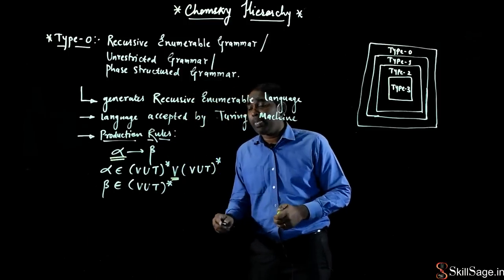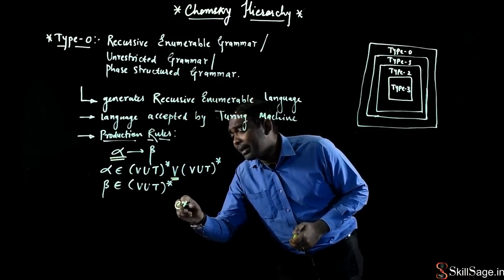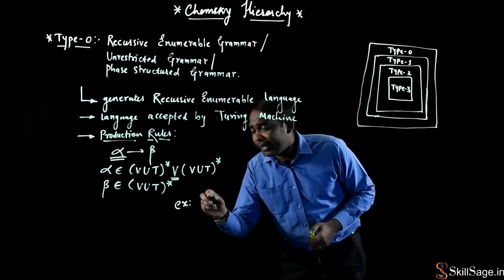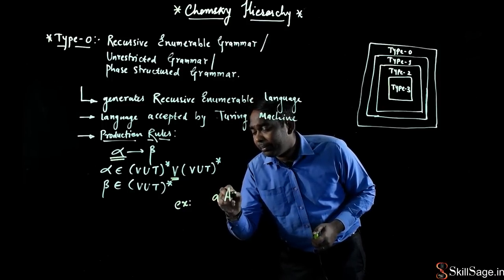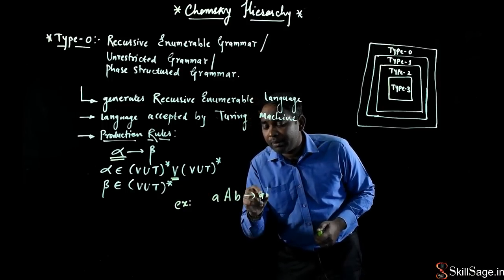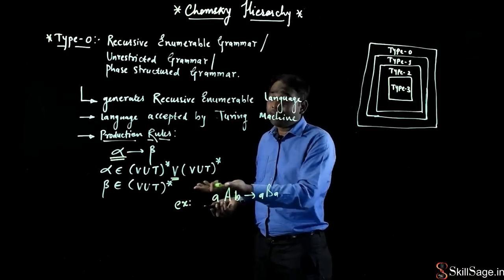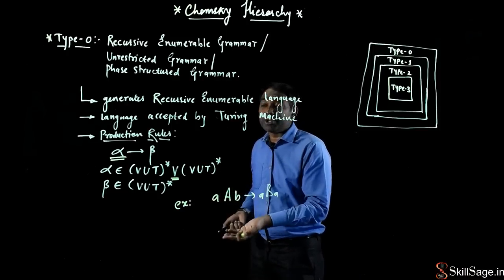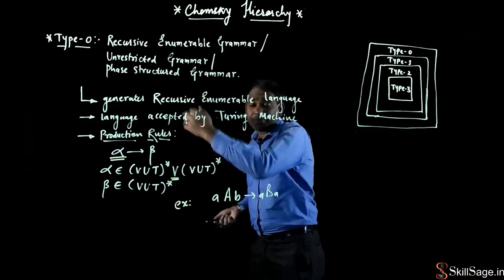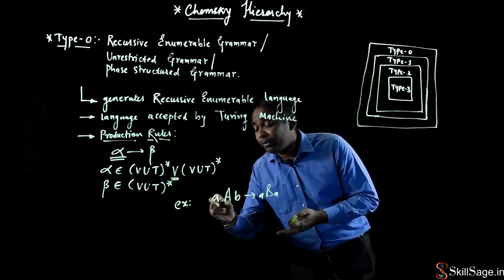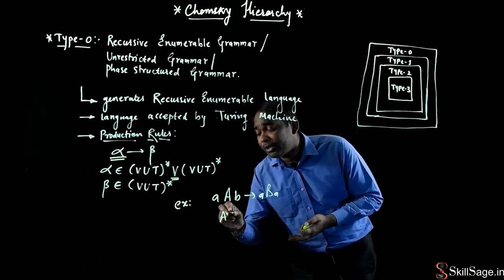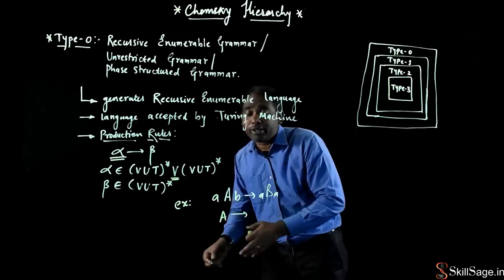For example, if I say AB produces ABA, that is a valid production rule, and it belongs to type 0. I can write down anything, but at least one non-terminal symbol has to be present on the left hand side of the production rules.